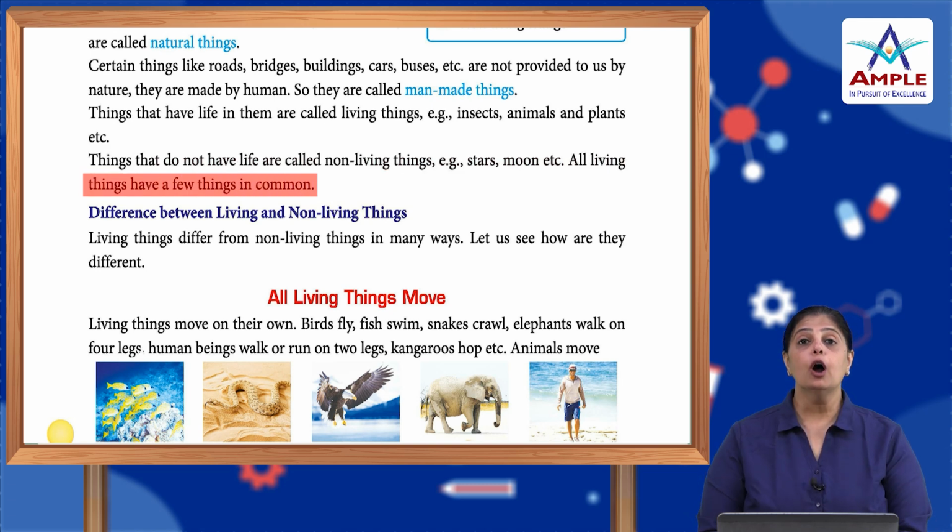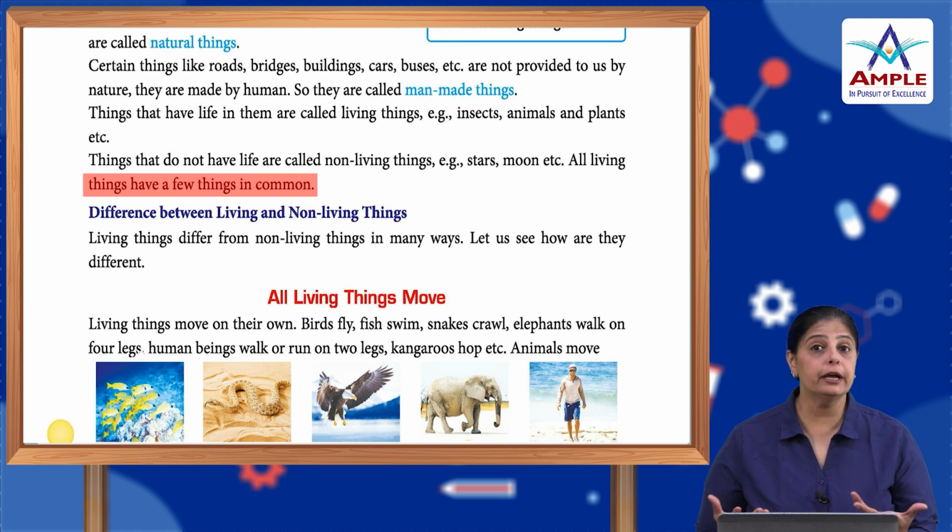So children, the natural things were the things that were already existing in nature. Now, since God created human beings, a human being started developing different types of needs, depending on the conditions in nature. And that is why, for their own convenience, man started making different things, like he made a car, he made clothes.